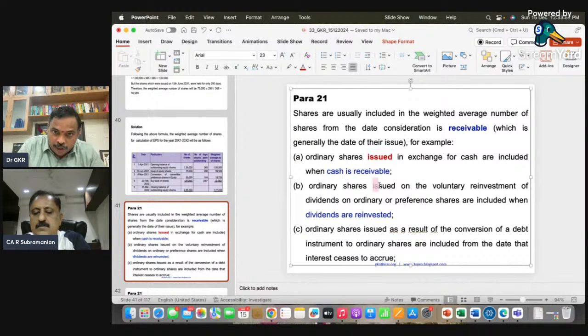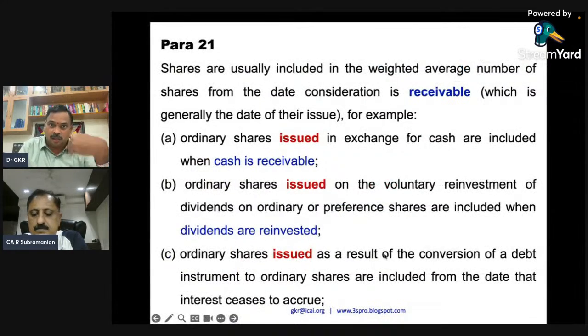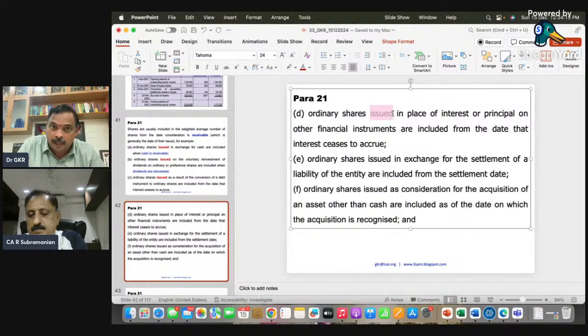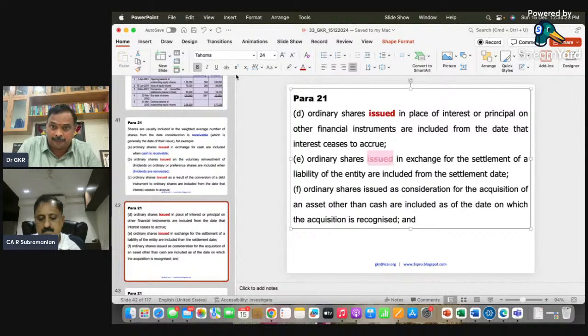So again, issued. Ordinary shares issued as a result of conversion of debt, in place of interest or principal, are included from the date interest ceases. Ordinary shares issued in settlement of a liability: maybe I'm unable to pay my creditors, so I'll give them shares.